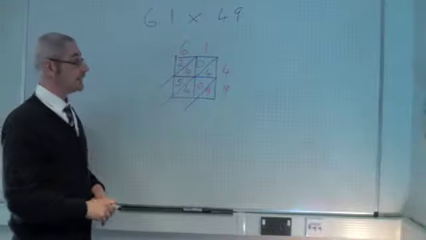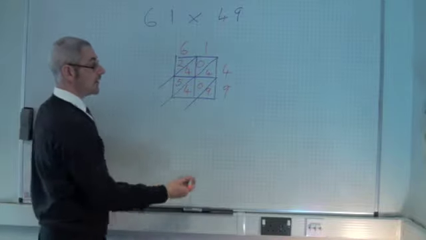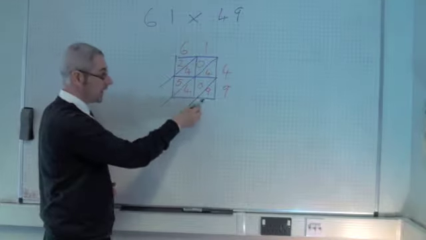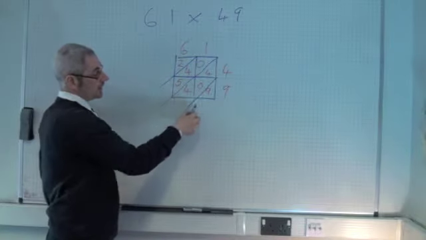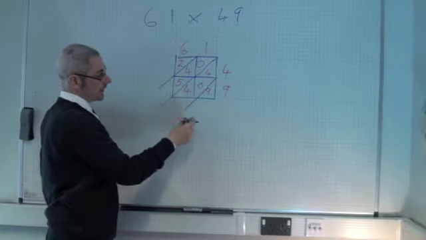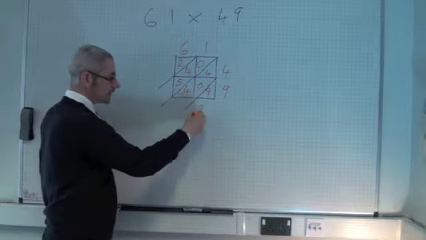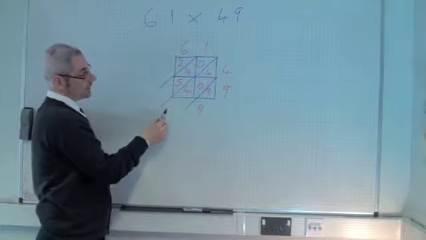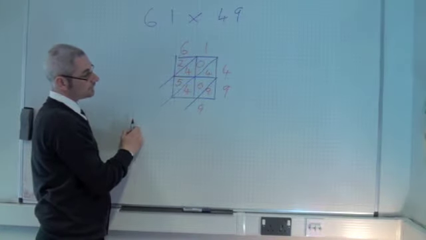Now to find the answer we have to add down the diagonals, starting with the bottom right diagonal. That's really important. So we go bottom right and then we move across like that. So if I add the numbers in the bottom right diagonal, Zoe, what do I get? 9. That's right. So the only number in that bottom diagonal is a 9. Moving across one, Sarah, what do I get? 8. Yeah.